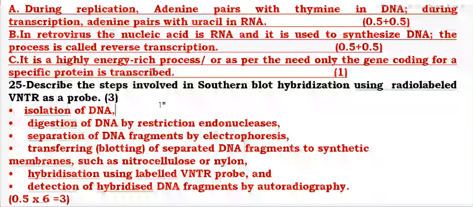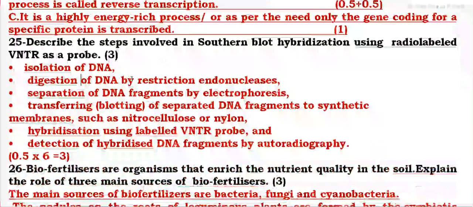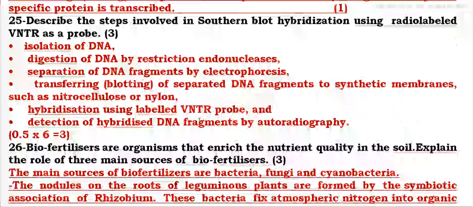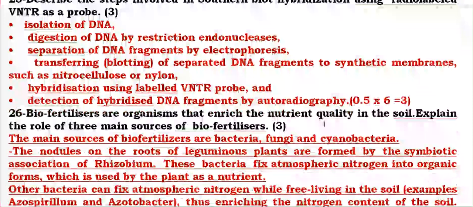Describe the steps involved in Southern blot hybridization using radiolabelled probe: isolation of DNA, digestion of DNA, separation of DNA, transferring the separated DNA to a synthetic membrane, cellulose or nylon, hybridization using labeled VNTR probe, and detection by autoradiography.